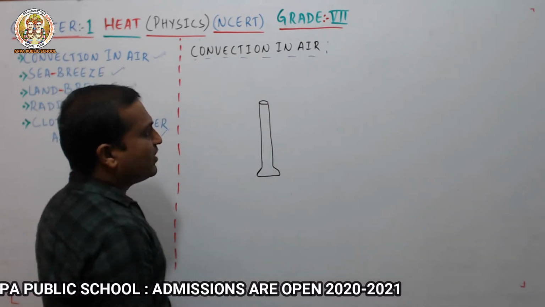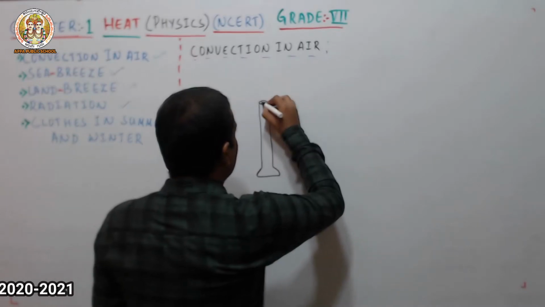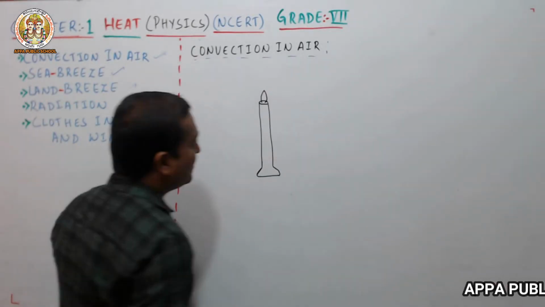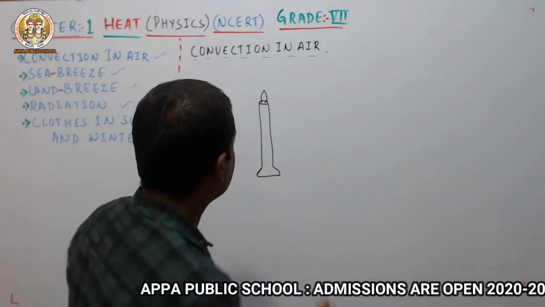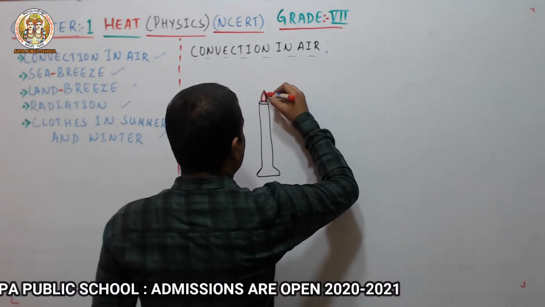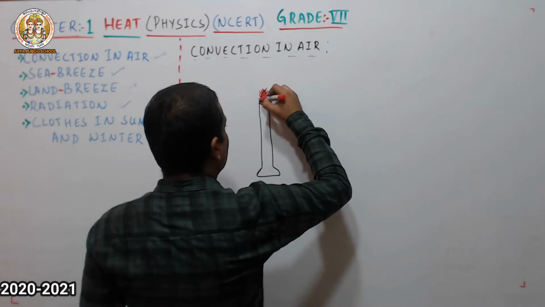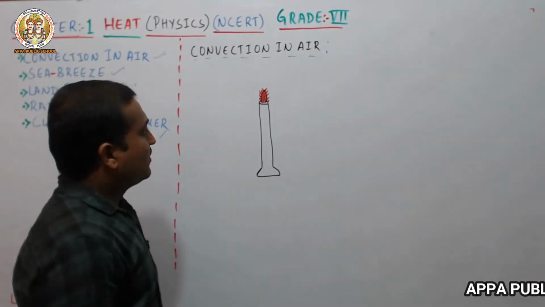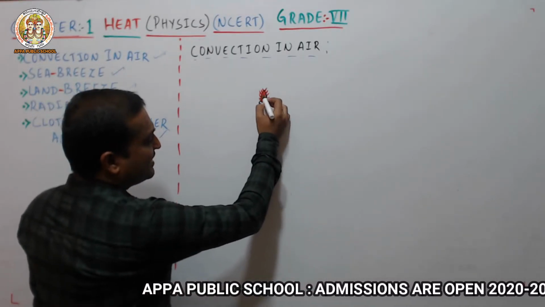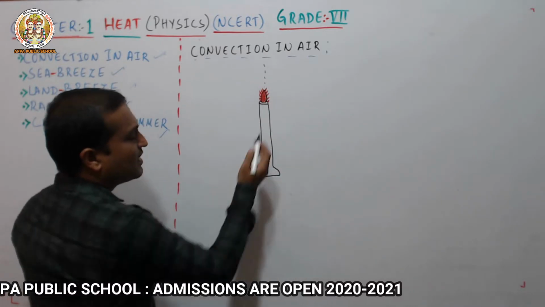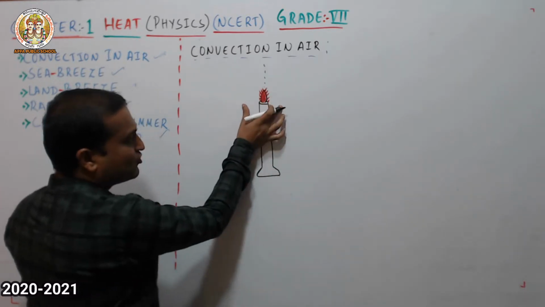The air from the side moves into its place and gets heated. So here I will draw that. This is a candle flame, and the air near the source of heat is heated and rises up, and the air from the side moves into its place and gets heated. In this way the air gets heated.